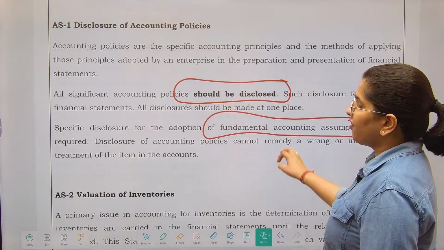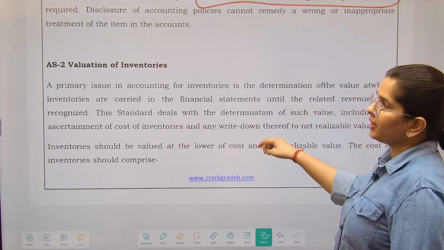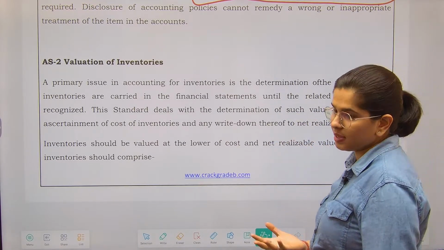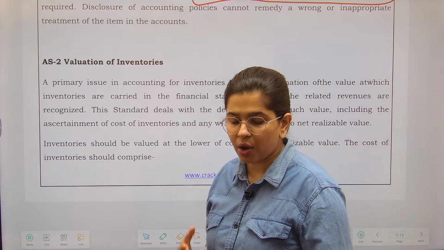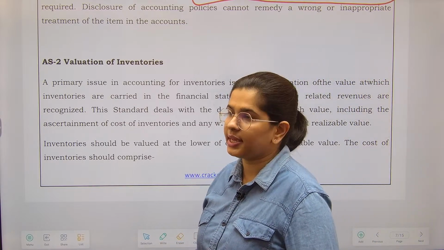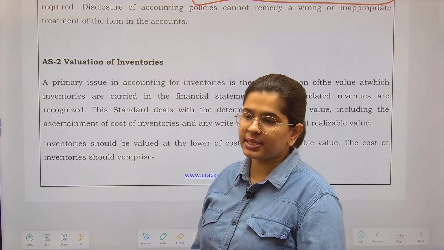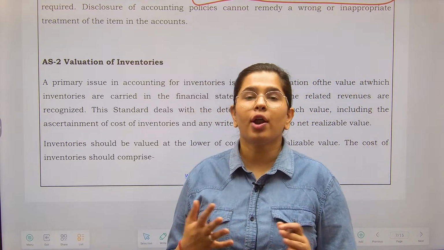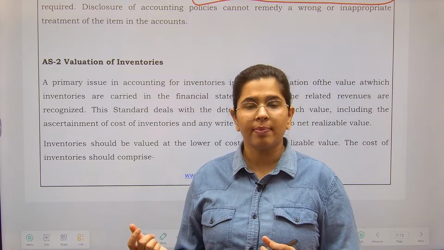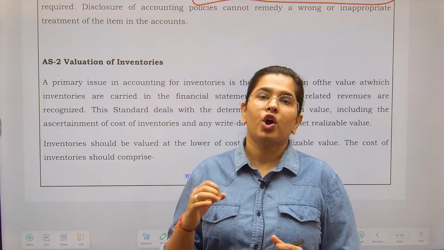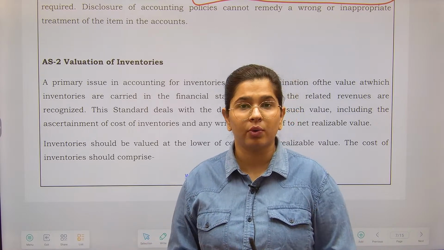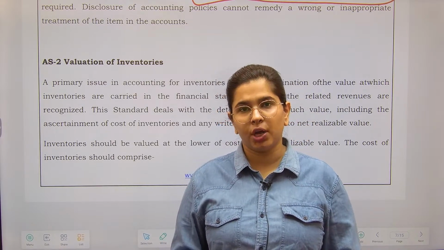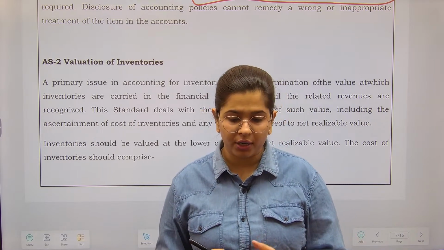Next is valuation of inventory. In case of valuation of inventory, there is a principle called the principle of conservatism. Conservatism says that you should account for all your upcoming losses. So under valuation of inventories, it is said that you should record at cost or market price, whichever is, sorry, not market price, but net realizable value. Cost or net realizable value, whichever is lower. Net realizable value means if you go to the market to sell this particular product, the amount that the product will fetch you.